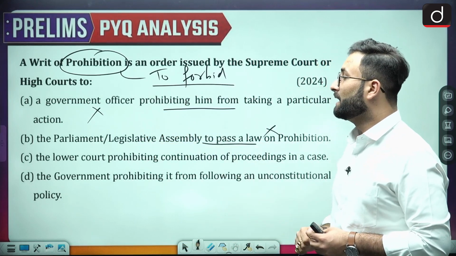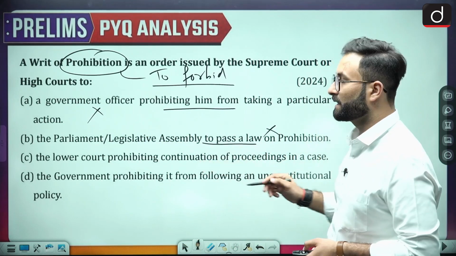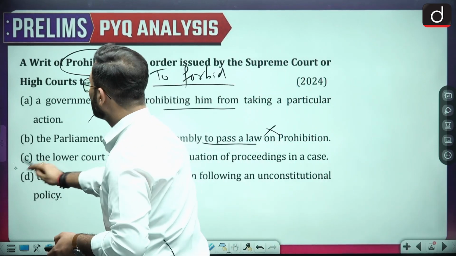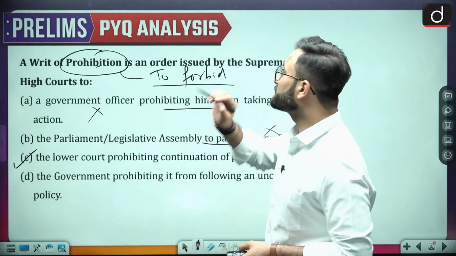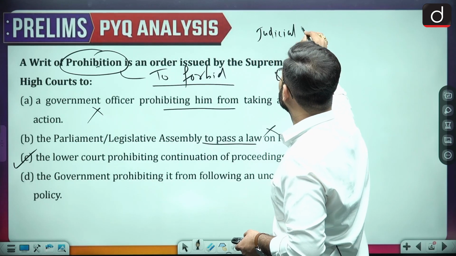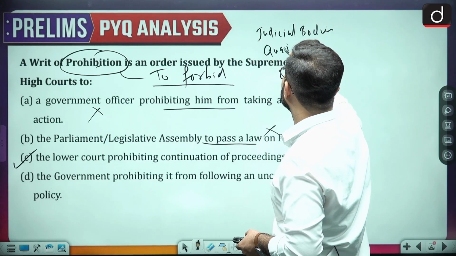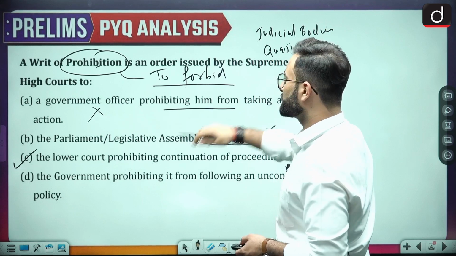Coming to the next one, the lower court prohibiting continuation of a proceeding in a case. That is your right answer, because when we talk about the prohibition writ, that is generally issued against the judicial bodies or the quasi-judicial bodies. Okay, so option C is your right answer.